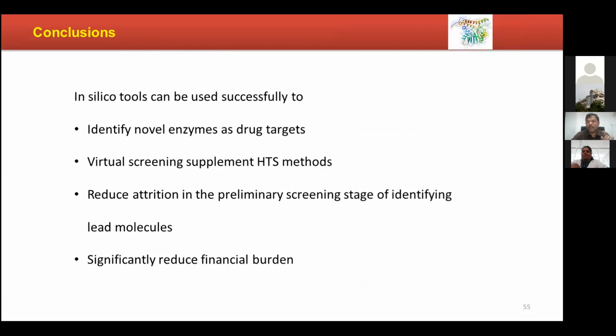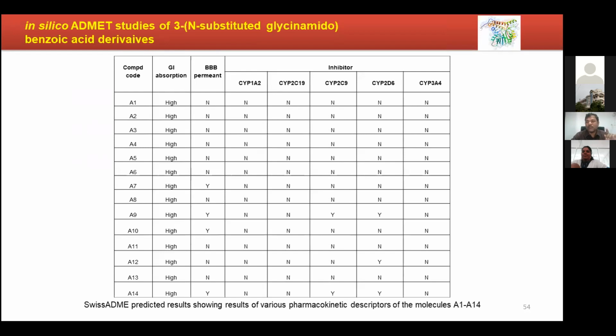And none of these molecules were found to possess antibacterial and antifungal activity below 50 microgram per ml concentration. Why did it happen like that? Though here it is 1.6 microgram per ml as the MIC, there even at 50 microgram per ml, it is not showing any kind of antibacterial activity. It is because the compounds are targeted at an enzyme which is exclusively present in Mycobacterium tuberculosis. So that is what is needed.